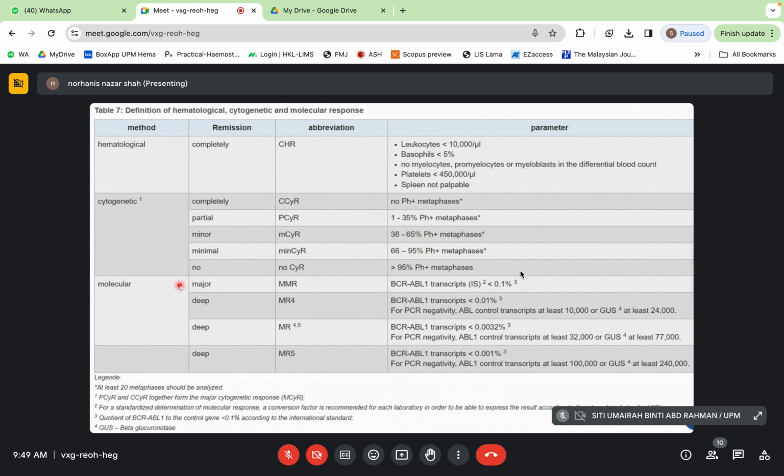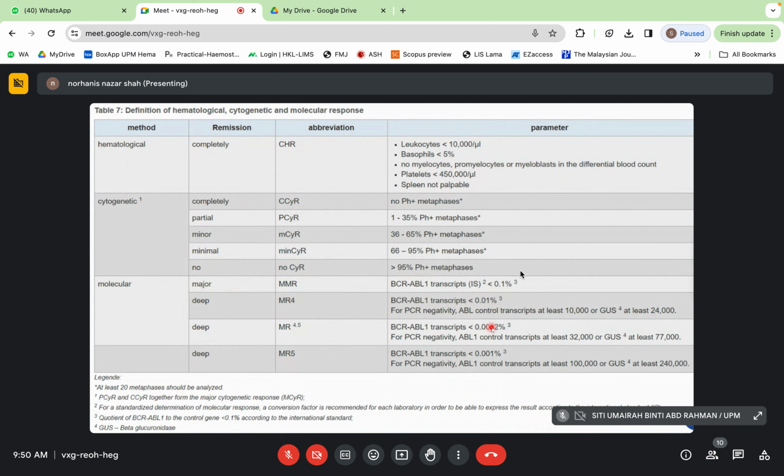So in molecular, macam I cakap tadi, dia ada divide into major molecular response, deep molecular response, which is MR4, MR4.5, and also MR5. Yang ni considered as deep molecular response. So macam I cakap tadi, kalau dekat major tadi, molecular response dia mesti less than 0.1. And kalau parameter lah, MR4, the BCR-ABL transcript is less than 0.01%.